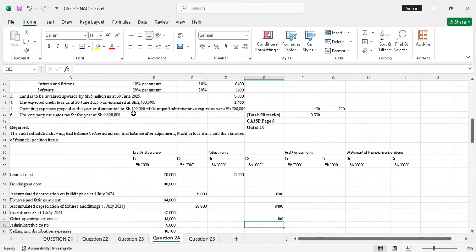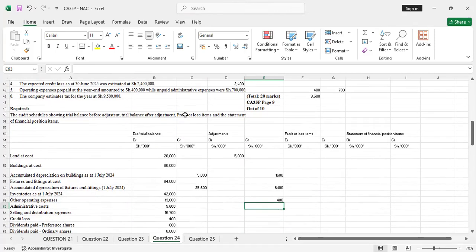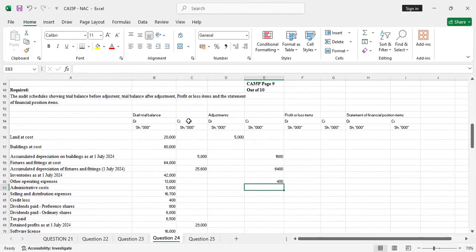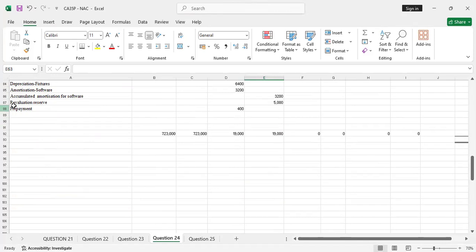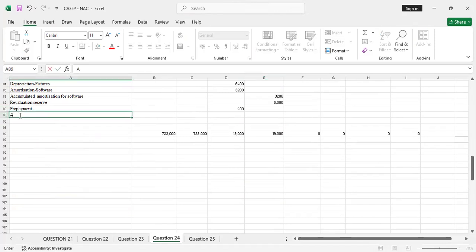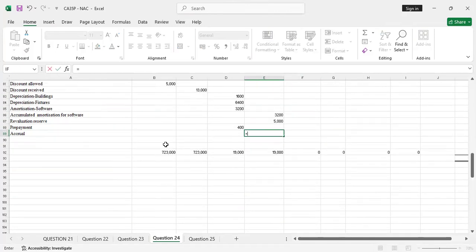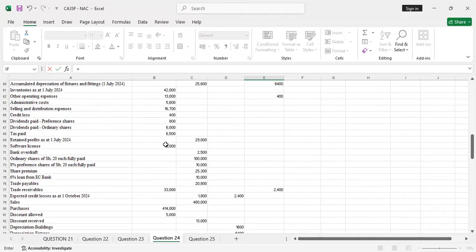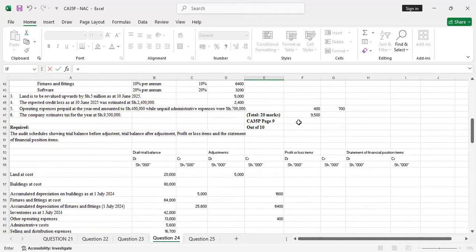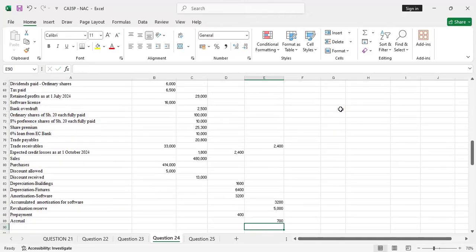The other one, unpaid administrative expenses were shillings 700,000. When you hear anything to do with being unpaid, that's accruals. So there was an accrual. We'll open an accrual account. Accrual is a liability, so I'll credit it with 700.